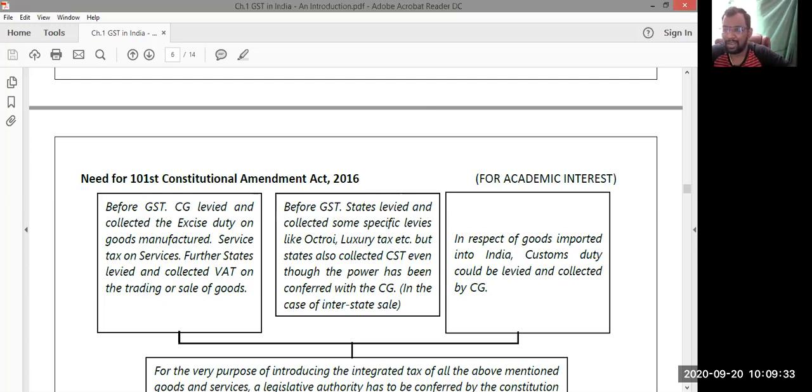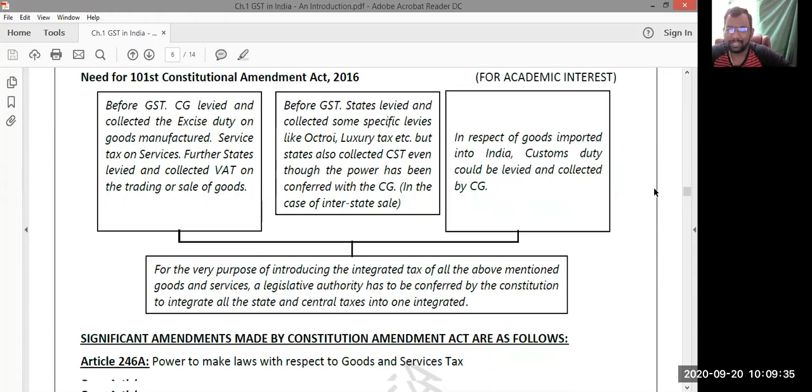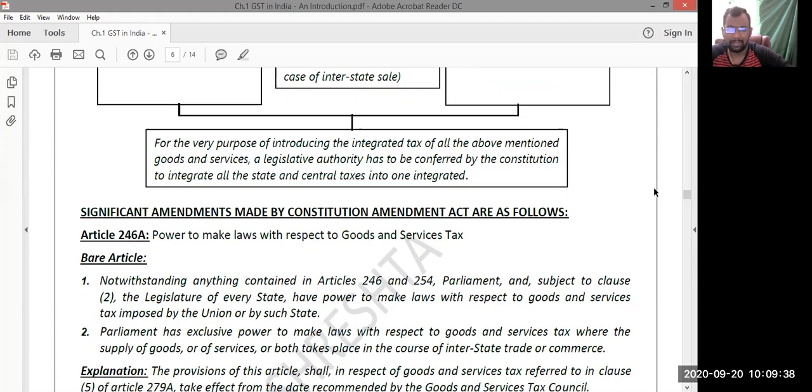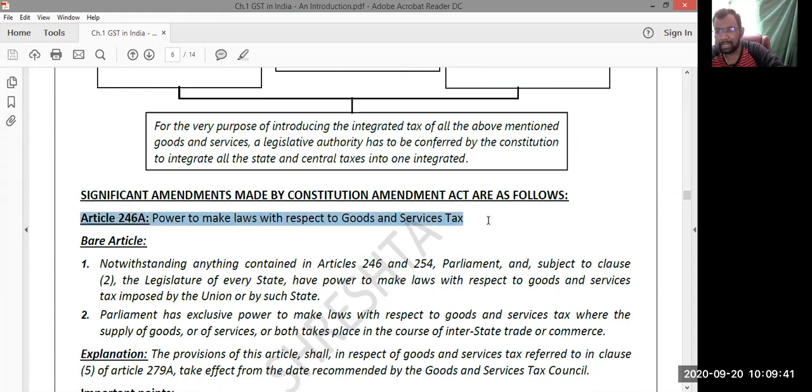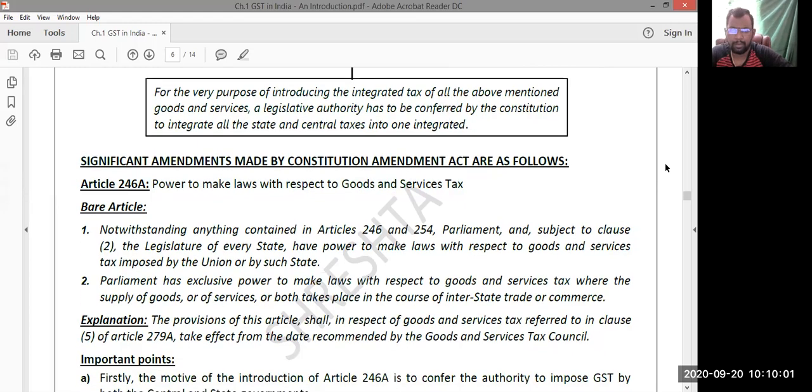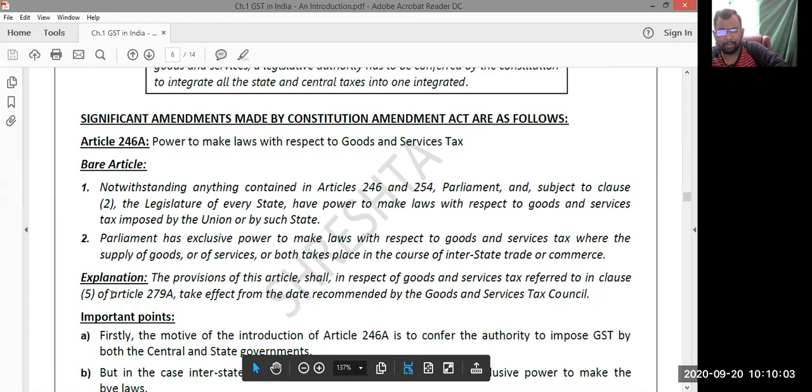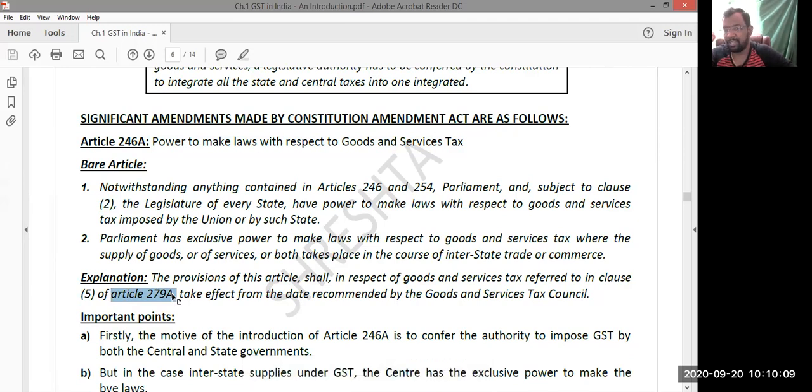So the 101st Constitutional Amendment Act is the GST amendment, where we have seen some new entries. Article 246A is a new entry. This is the article where the central government and state government got the powers to levy GST. Article 246A gave the powers to the central government and state government for the introduction of GST, for the levy of GST. And after that, Article 279A. Article 279A gave the power only to the central government for the levy of IGST, right?